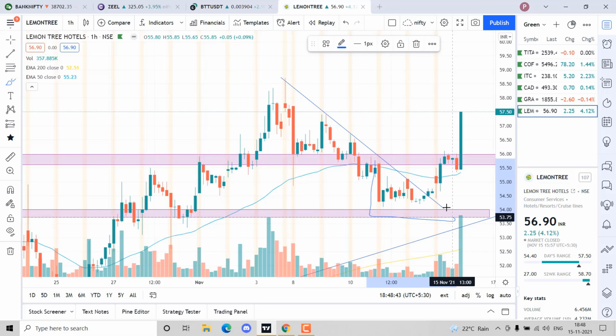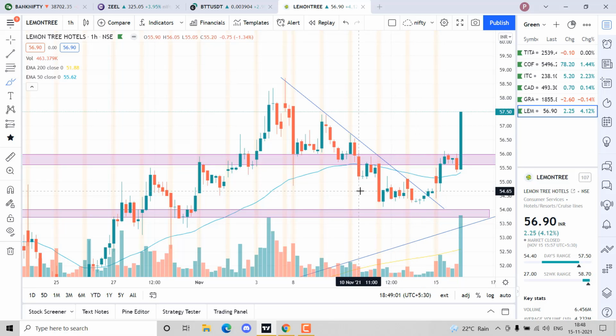This channel is so small, we are getting pressurized over here and we are consolidating. A good thing in any price action is consolidation, because in consolidation the buyers and sellers keep fighting, and if you get a breakout on either side, it's likely that it keeps moving in that side, right? Because the winner of the fight has been decided.